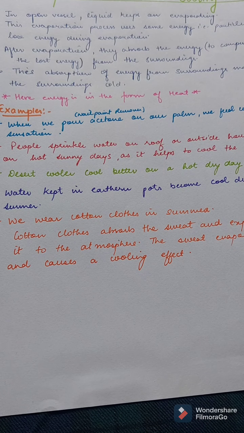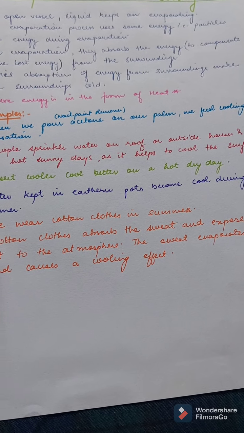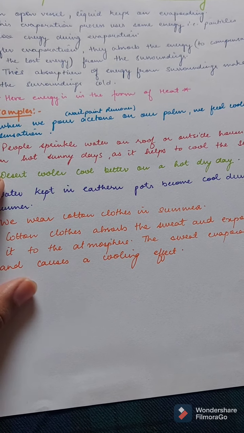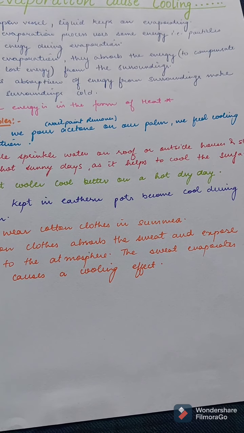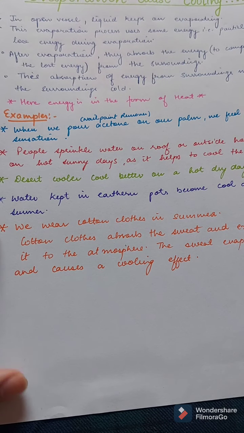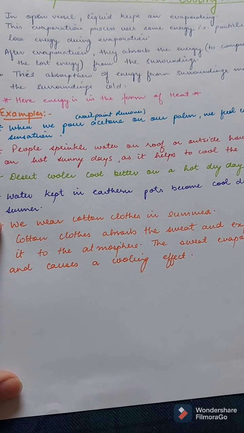Desert coolers cool better on a hot dry day, because the temperature is high and there is less humidity also. So the more the evaporation, the more the cooling sensation. Water kept in earthen pots becomes cool during summer.